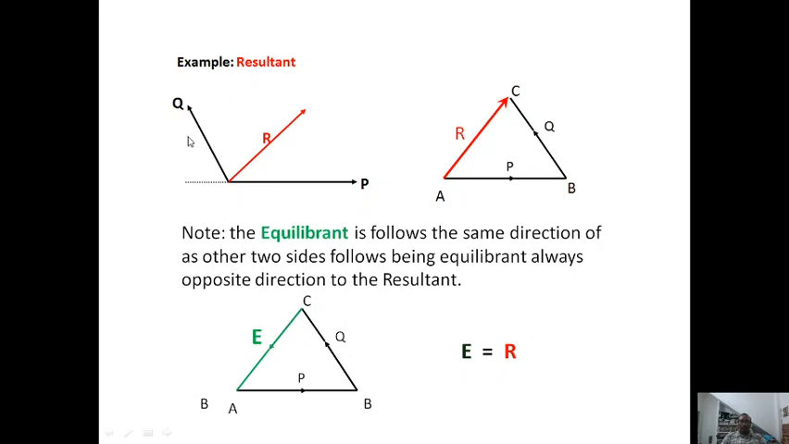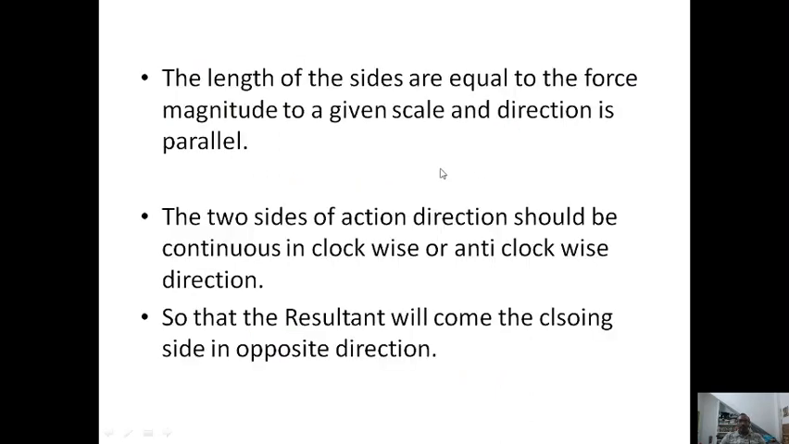This is the figure where the two forces have been changed to the sides of a triangle and then the resultant is made as the third side, such that this continuity, P is flowing towards the Q, is in anti-clockwise direction. Now the resultant is drawn in clockwise direction. If P and Q are coming in anti-clockwise direction, the resultant will come in the opposite direction, that is clockwise. So you have to note that.